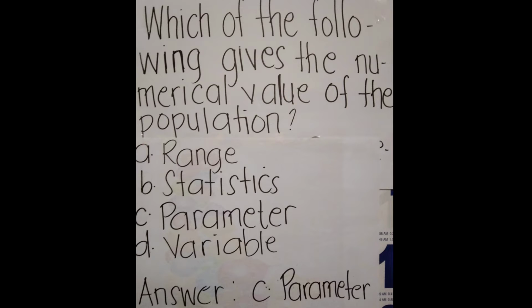Which of the following gives the numerical value of the population? A. Range, B. Statistics, C. Parameter, D. Variable. The answer is letter C, parameter.